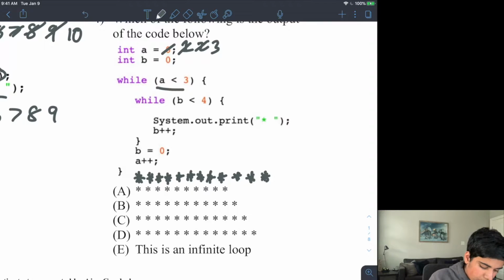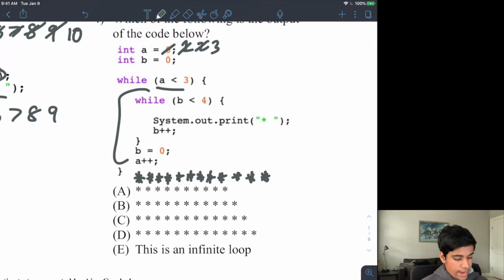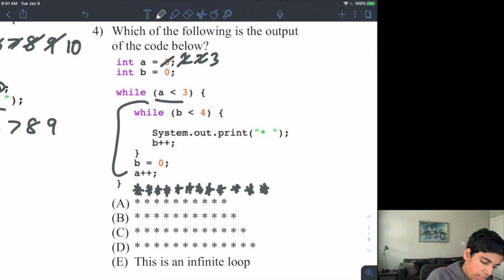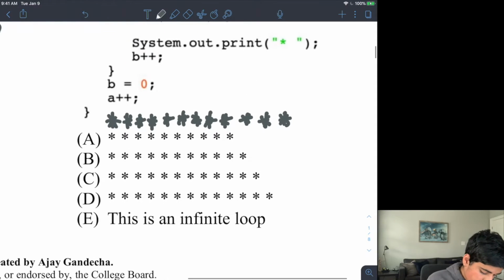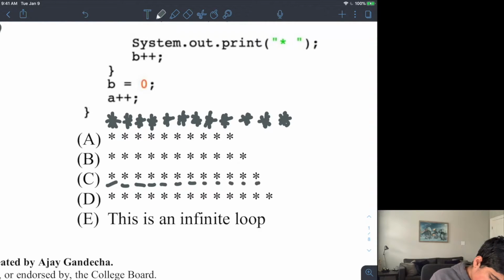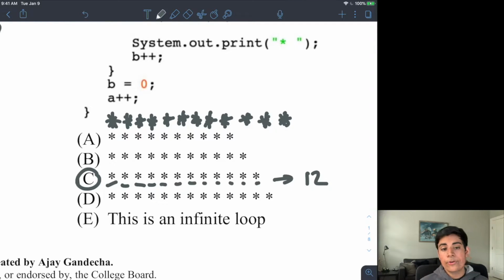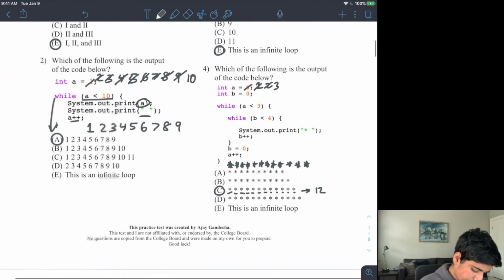Because 3 is equal to 3 and not less than 3, this now stops running and the loop is done. So now looking at my output, there are going to be 12 asterisks. So whatever answer choice has 12 is what I'm going to choose. I believe that's 1, 2, 3, 4, 5, 6, 7, 8, 9, 10, 11, 12. That is going to be C. And C is the correct answer.